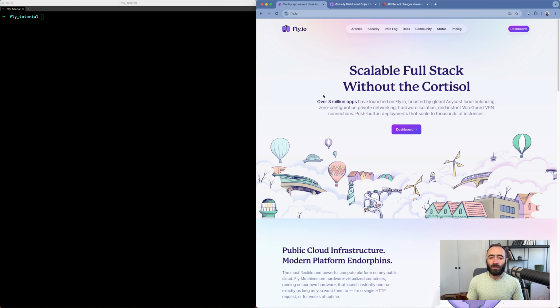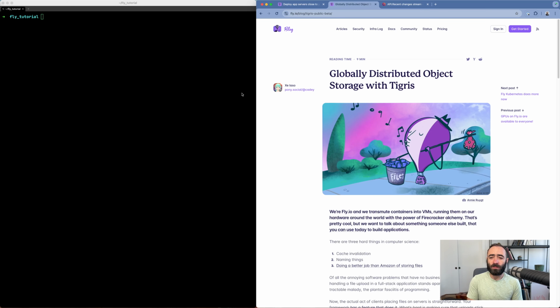I was particularly excited to see a few months ago, they released support for Tigris, which is a globally distributed object store. So you can think of it as like a replacement for S3. And I think with that addition, Fly has become a really great platform for deploying data applications like Arroyo. So yeah, let's get started. Let's see how we can deploy a real streaming application to Fly.